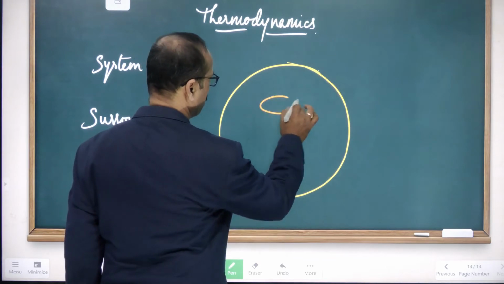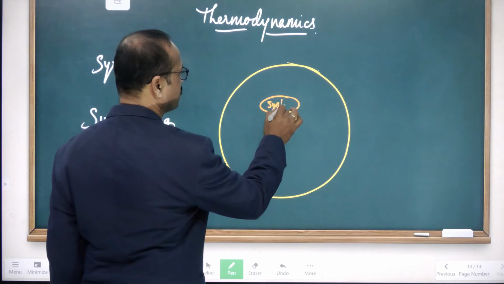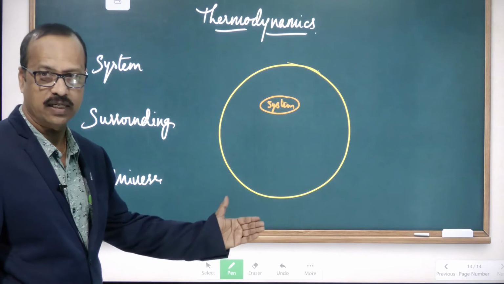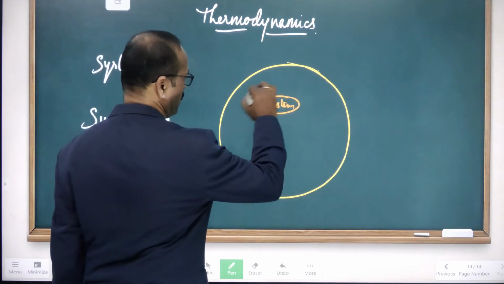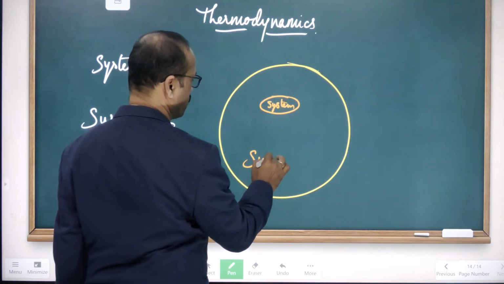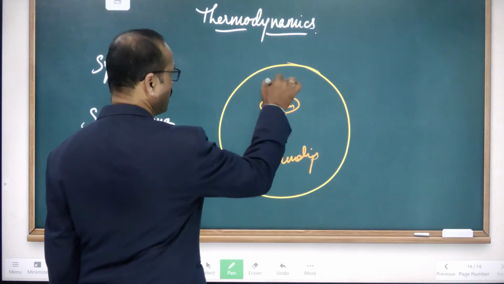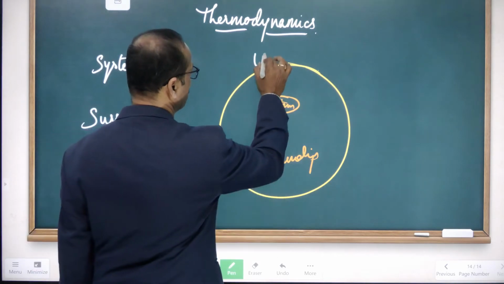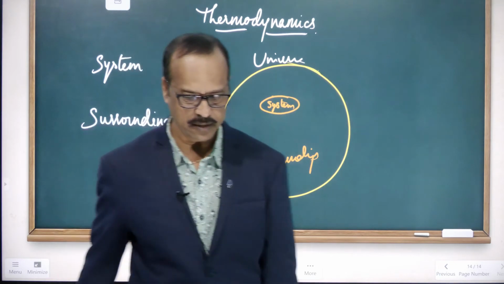This is called a system, on which we are studying. The remaining part comes under the surroundings. And the total of surroundings and system gives the universe. This already we discussed.